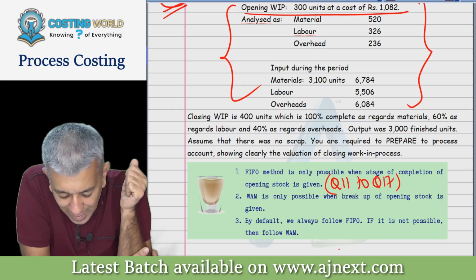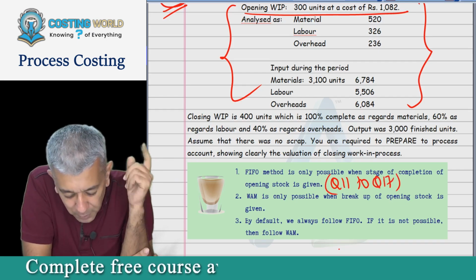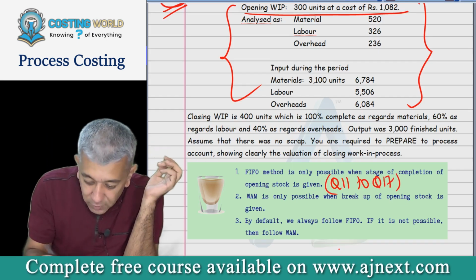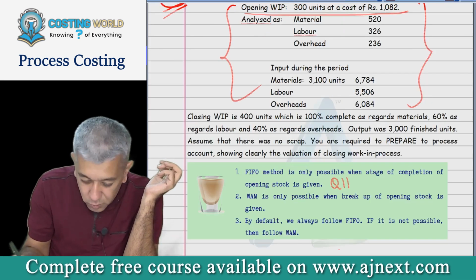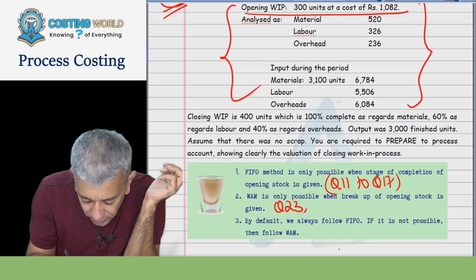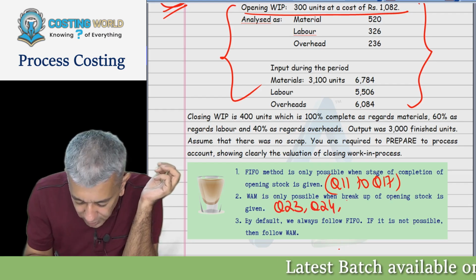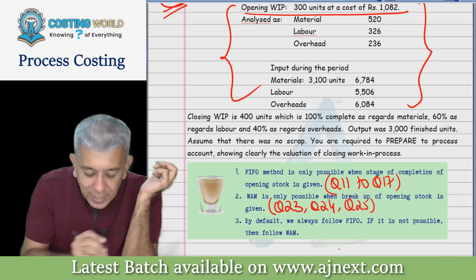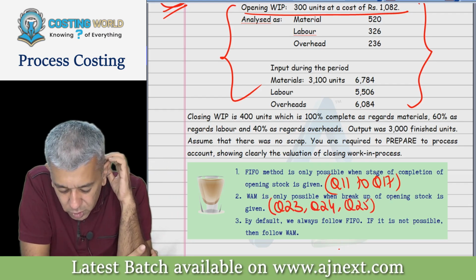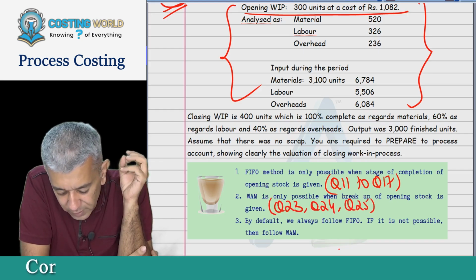Further, WAM is only possible when the breakup of opening stock is given. That was possible in yesterday's question, question number 23. That is possible in this particular question. That will also be possible in the next question. So you can write down question number 23, 24, 25.